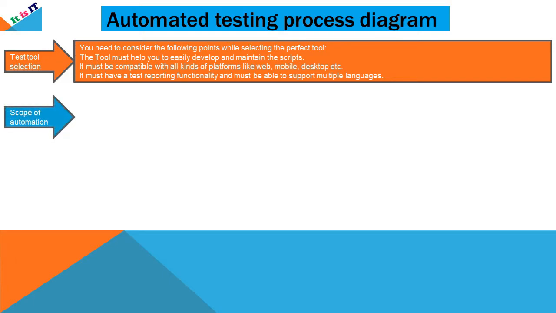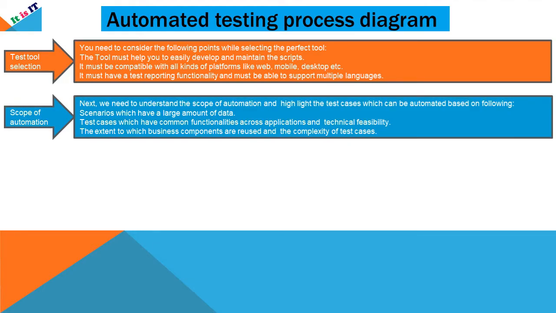Next is scope of automation. We need to understand the scope of automation and highlight the test cases which can be automated. How we do it is based on the below scenarios: scenarios which have a large amount of data, test cases which have common functionalities across applications, technical feasibilities, the extent to which business components are reused, and the complexity of the test suite. Depending on that, we can decide the scope of the automation.